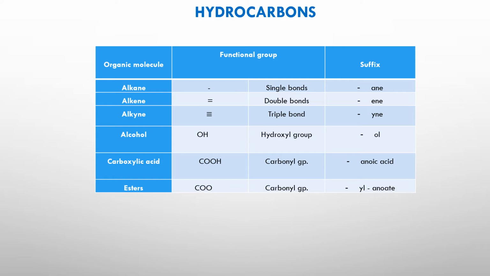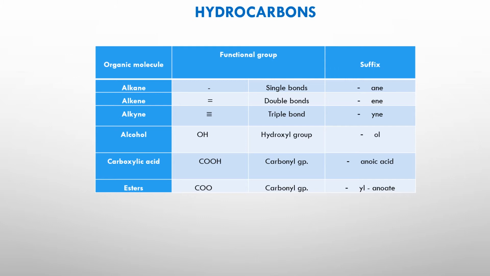Alcohol has a functional group which is the OH group. The functional group is a group in the molecule that takes part in a chemical reaction. So in alcohol, if it has to take part in a reaction, it is the OH group that is going to change. So the name of the alcohol is going to end with -ol.